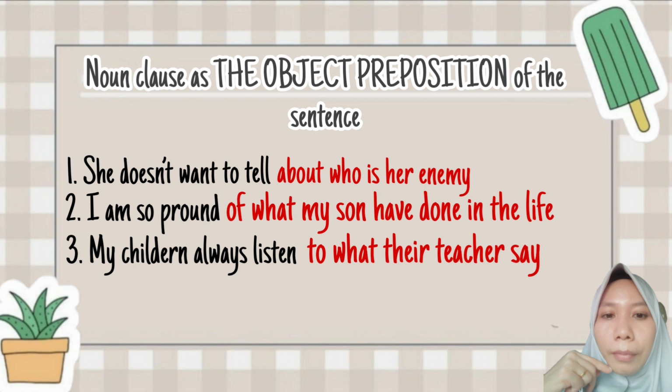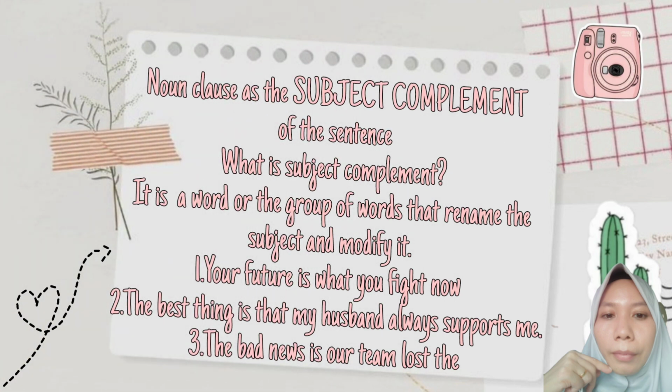The last sentence. My children always listen to what their teachers say. What do my children always listen to? My children always listen to what their teachers say. So the noun clause is what their teachers say and functions as the object of the preposition to.